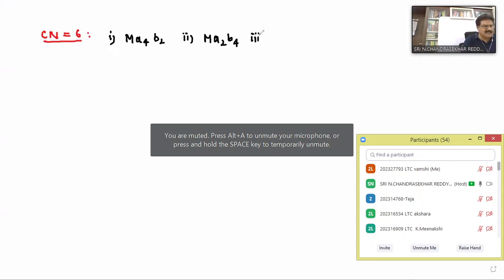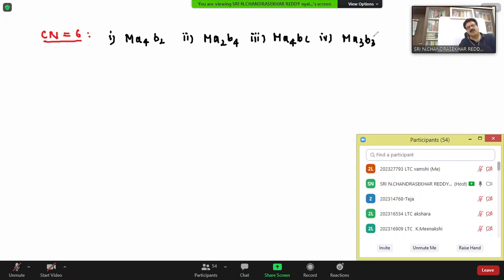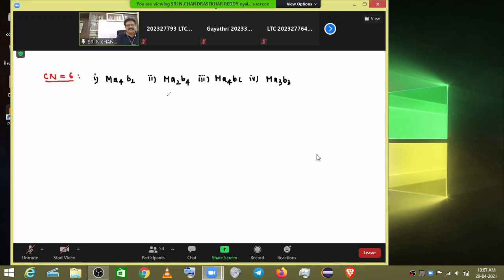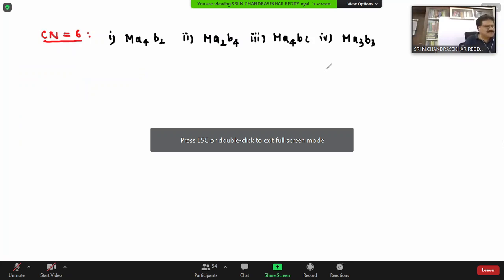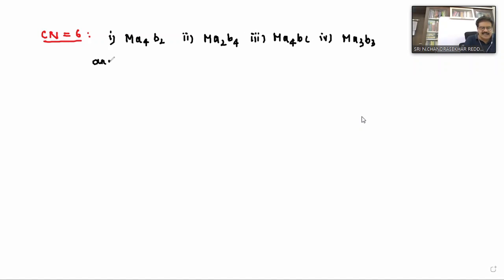Number 3, MA4BC type. Next, number 4, MA3B3 type. All these complexes with coordination number 6 with these general formulas can exhibit geometrical isomers. Clear?